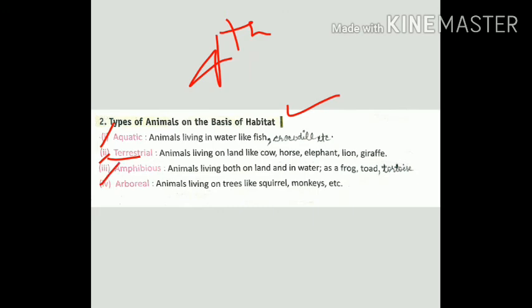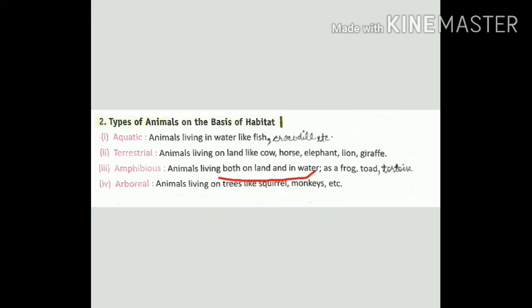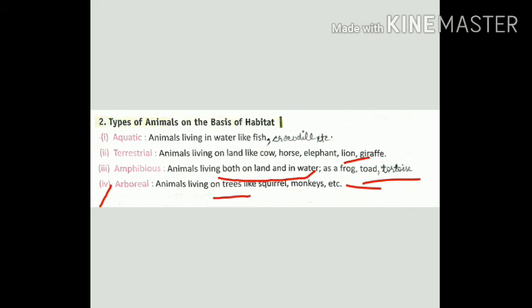Next is amphibious. Both live on land and in water, like frog, toad. Toad and frog both come in the frog species. And turtle, I mean tortoise. And the last one is arboreal animals, which live on trees, like squirrel, monkey. So these are arboreal animals that live on the trees.